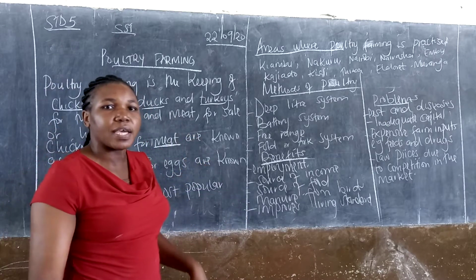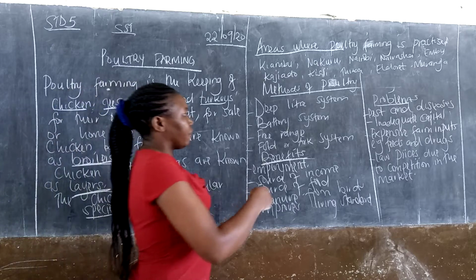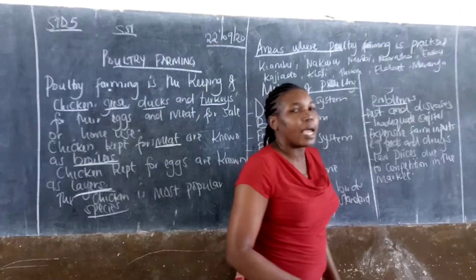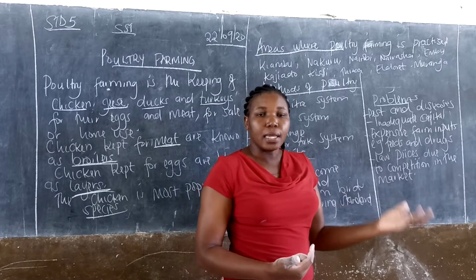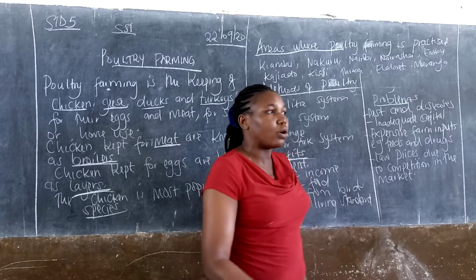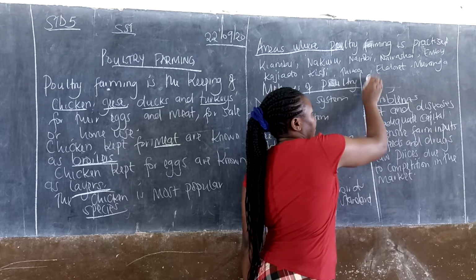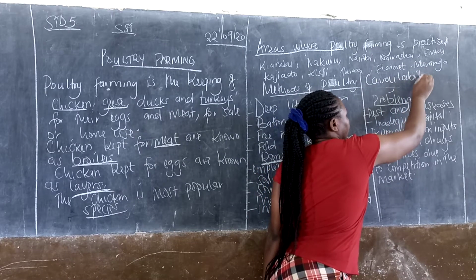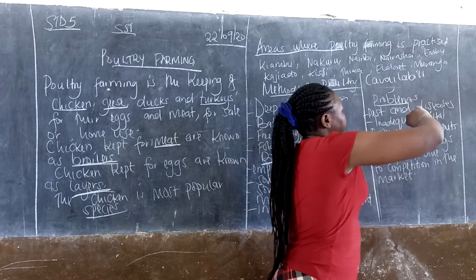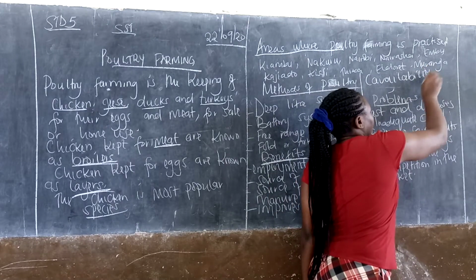Because of availability of market. If somebody asks you why chicken are mostly reared in urban areas, this is because of availability of market.